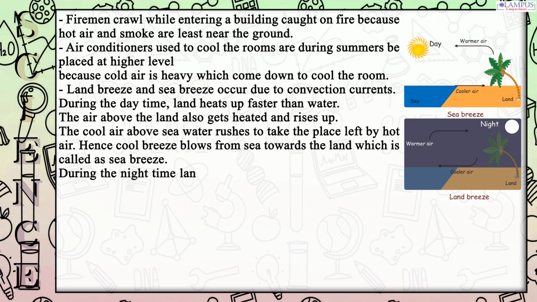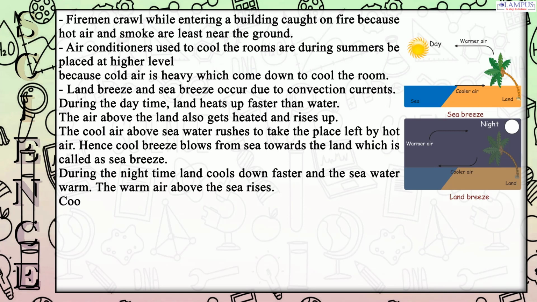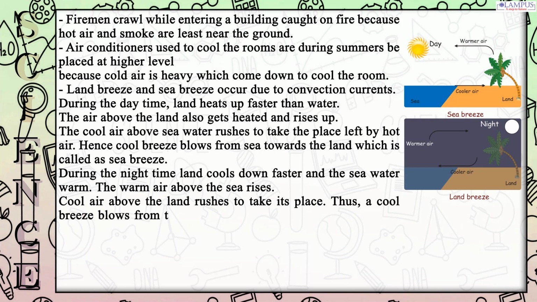During the night time, land cools down faster and the sea water stays warm. The warm air above the sea rises. Cool air above the land rushes to take its place. Thus, a cool breeze blows from the land towards the sea, which is called a land breeze.